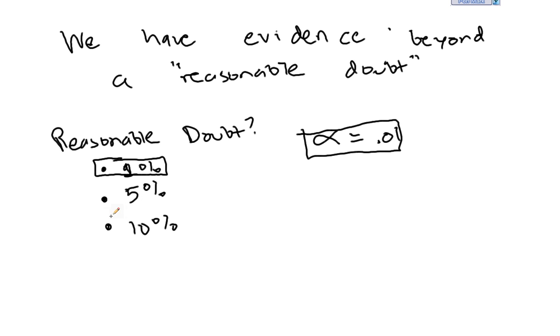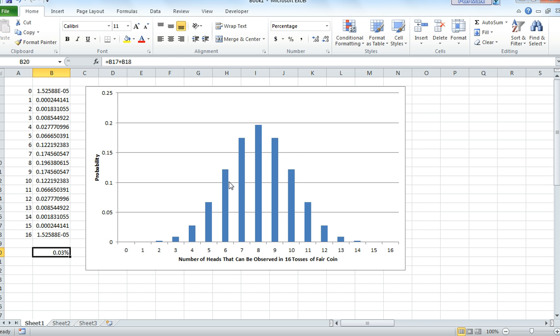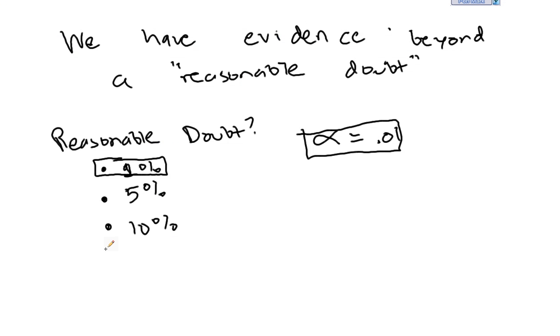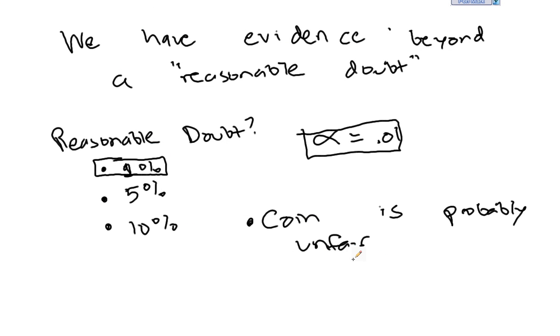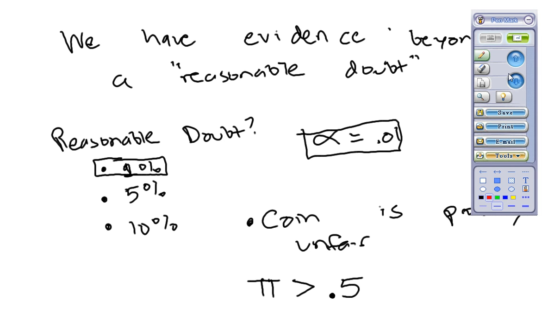So if this wasn't a big deal and you're like, well, 5% is good enough for us, then anything less than 5%, like 0.03%, we would conclude that the coin is probably unfair. Getting 12 or 13 is one thing, but getting 15 or more heads is way, way tinier than a 1% chance. So that's beyond a reasonable doubt. And therefore we would conclude that for this coin, the proportion of the time that we get heads is greater than 50%.